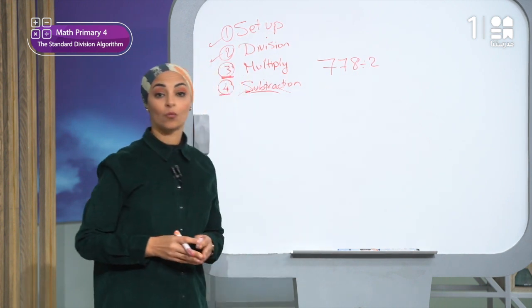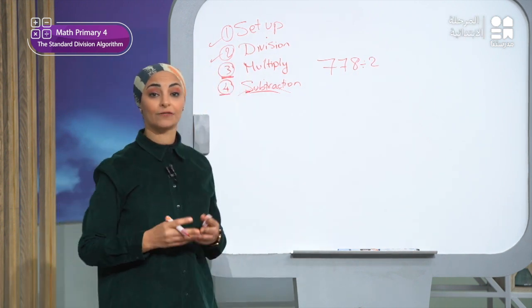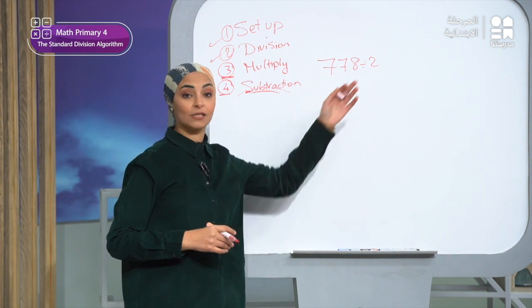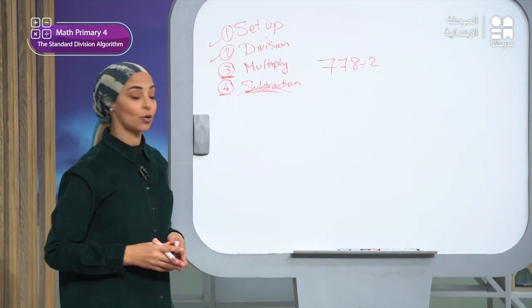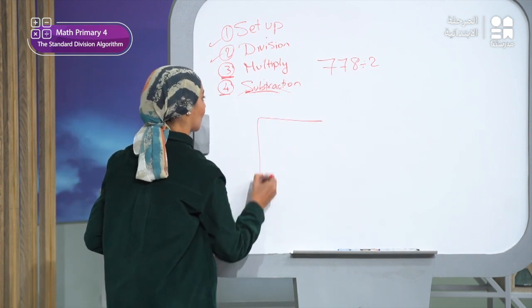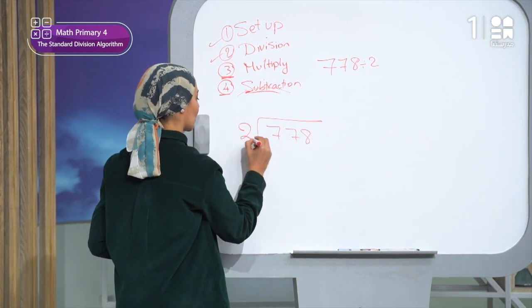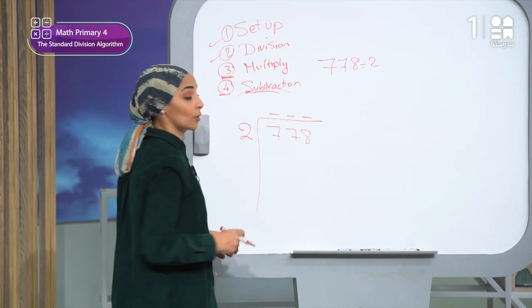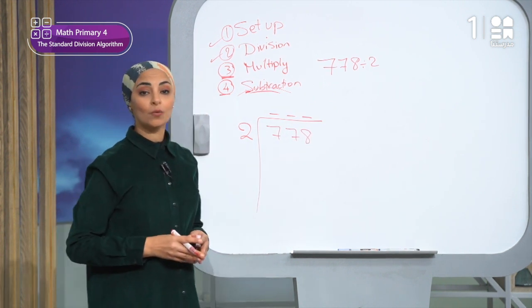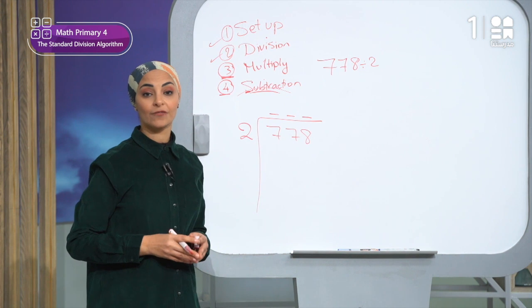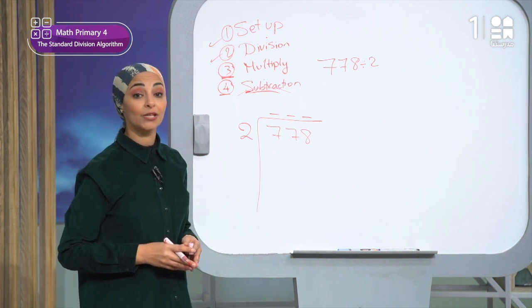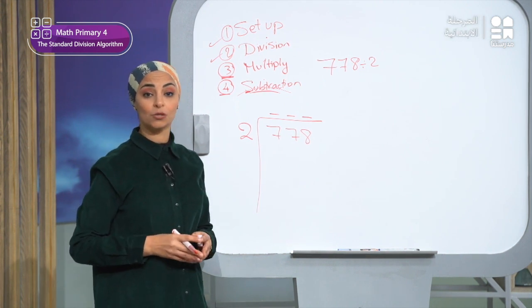Okay. Now, what should I do? Yes, here the dividend is 778, the divisor is 2. So I will set up my problem like you can see here, 778, and here I'll put 2. The answer will be up. So I will start with 7. 7 divided by 2, the answer is 3 and the remainder is 1.